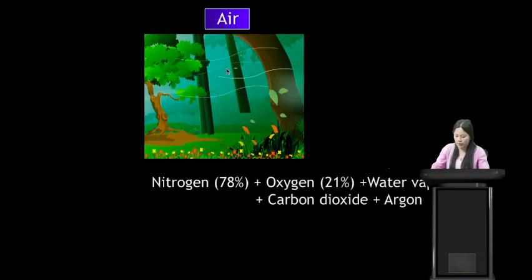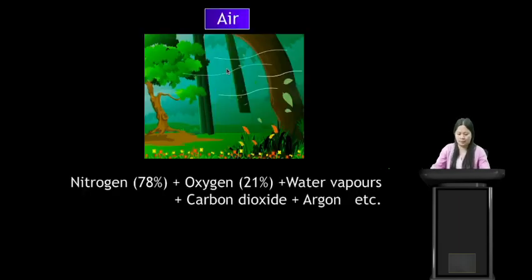Now another example: air is also a mixture. It consists of nitrogen, which makes up 78% of air, oxygen, which is 21%, water vapors, carbon dioxide, argon, etc. So the air present around us is also a mixture because it consists of one or more substances.